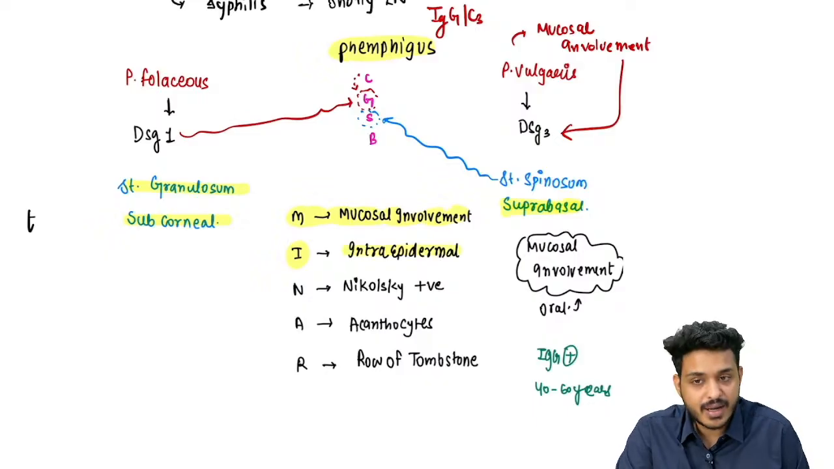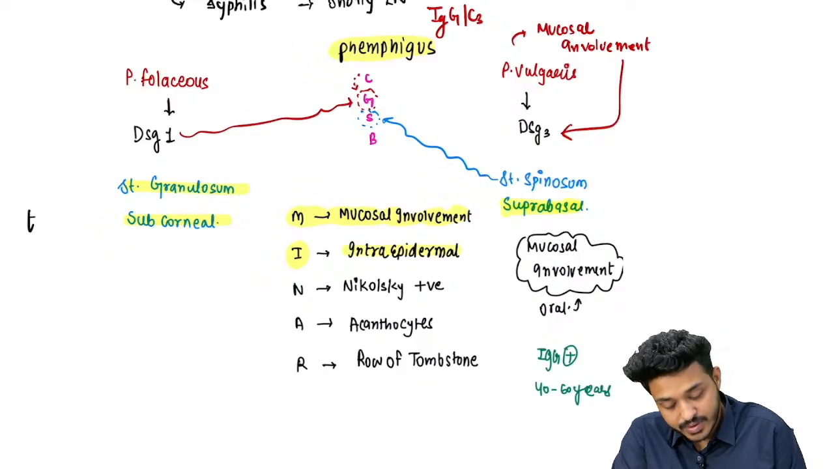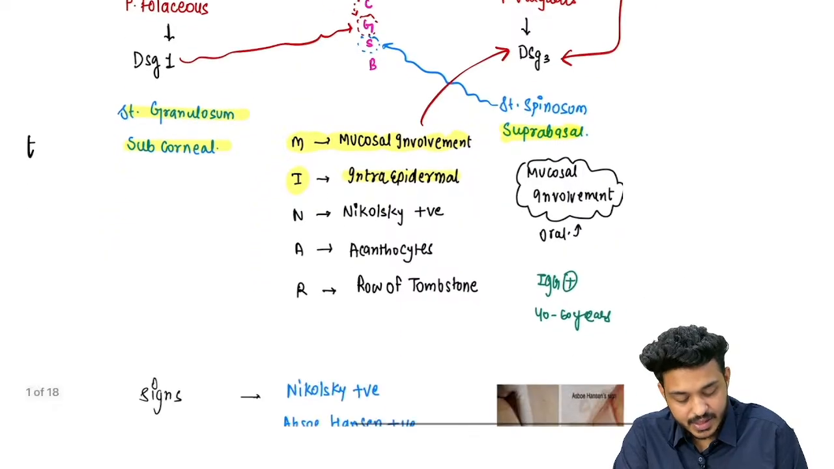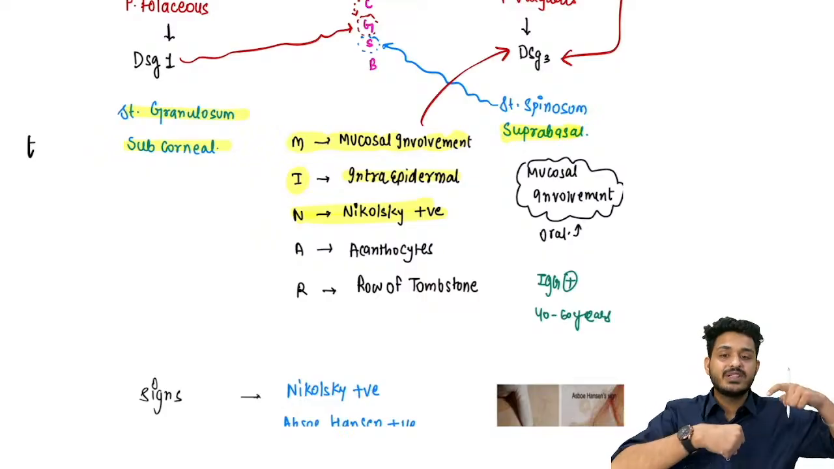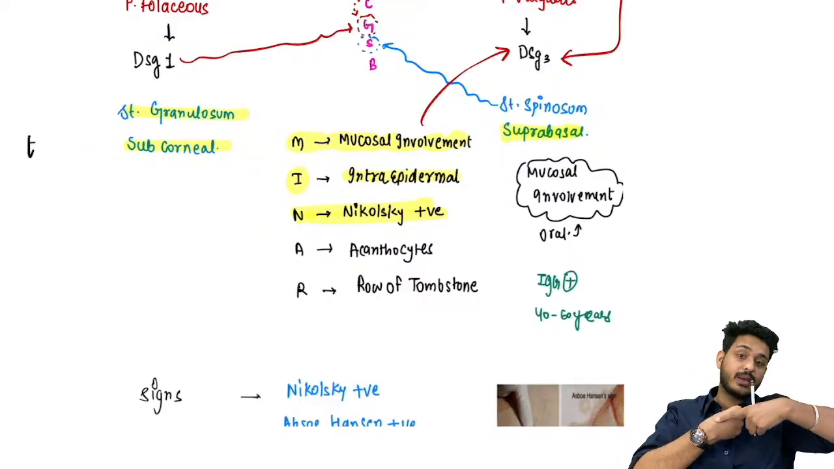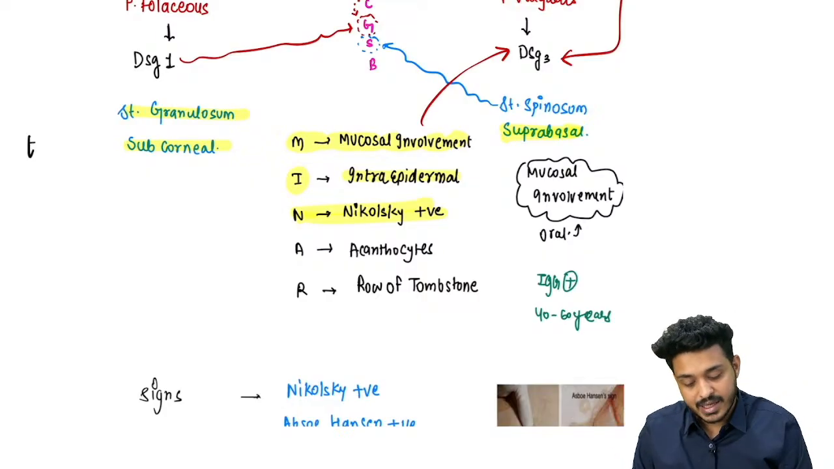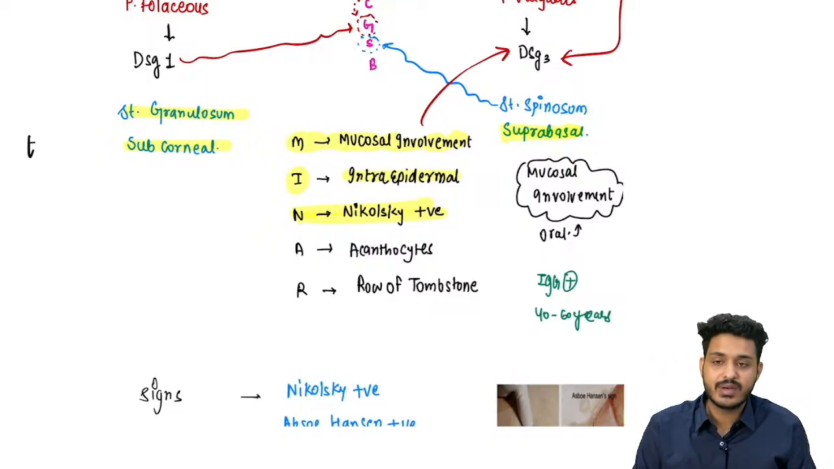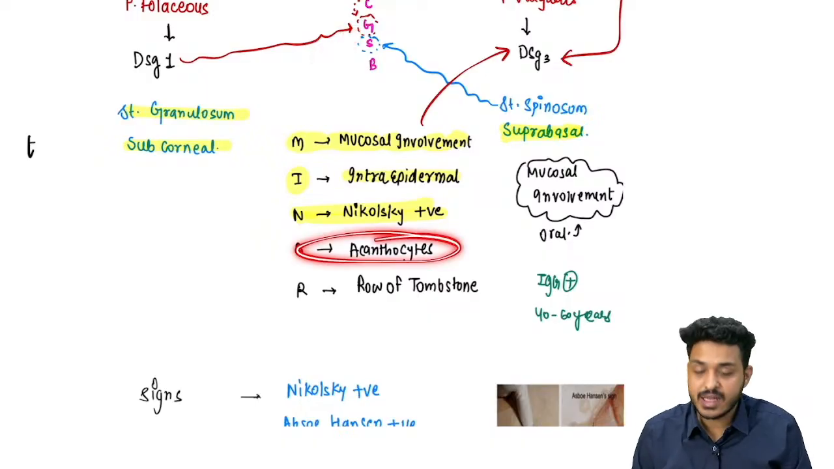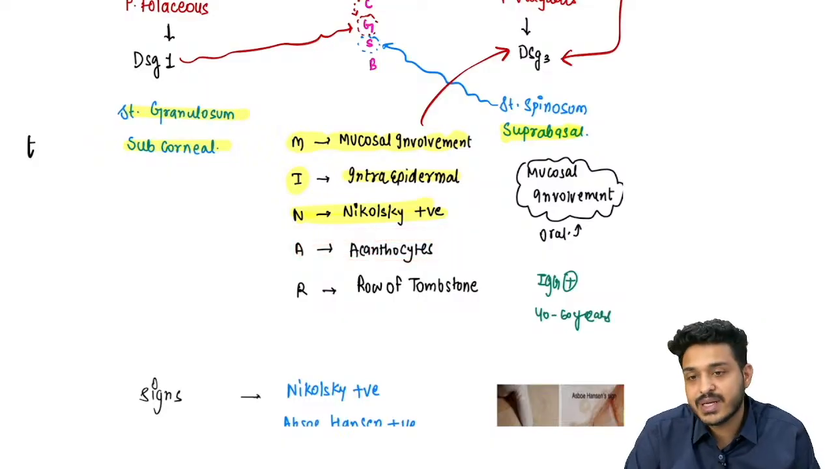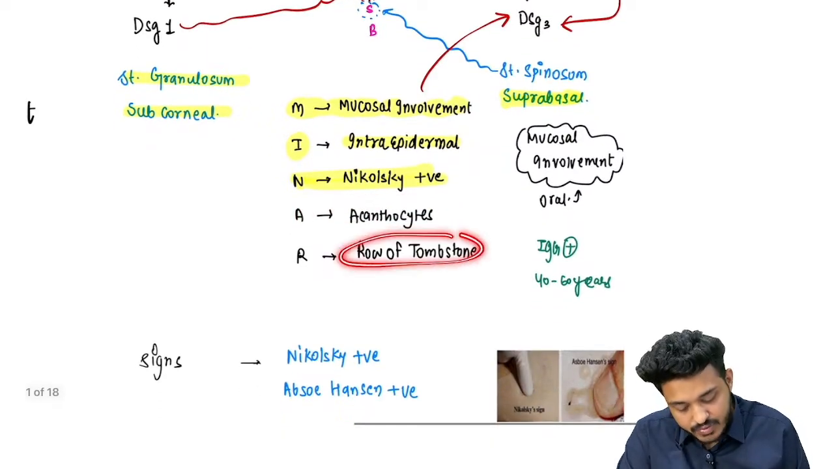Both of them are intraepidermal disorders. Mucosal involvement is only found in vulgaris, right? And Nikolsky is positive. What is Nikolsky positive? Nikolsky means when you apply tangential pressure, what will happen? The skin will rupture, because in the epidermis you have damage that will lead to skin rupture. We can have acantholytic cells. These are going to be your simple keratinocyte cells, with a row of tombstone appearance.